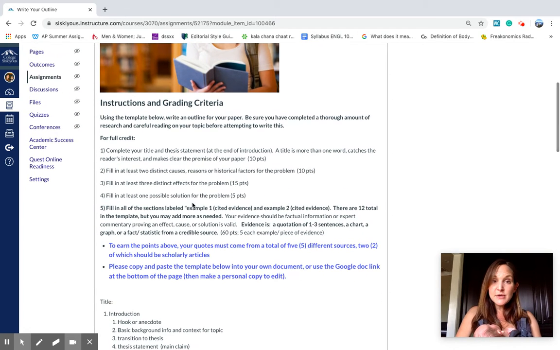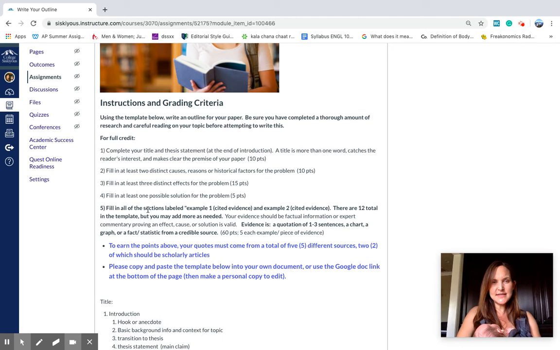All right, so here's what we're going to do for the outline this week. Here's what you need for full credit. Okay, you need a title, which is not research paper, so a title that goes with your paper, and a thesis statement at the end of your introduction. Okay, so your title's more than one word, has to do with your topic, etc. You're going to fill in at least 2 distinct causes or historical factors for your problem, and I'll show what that looks like in a minute. And you're going to fill in at least 3 distinct specific effects of your problem, and then 1 possible solution.